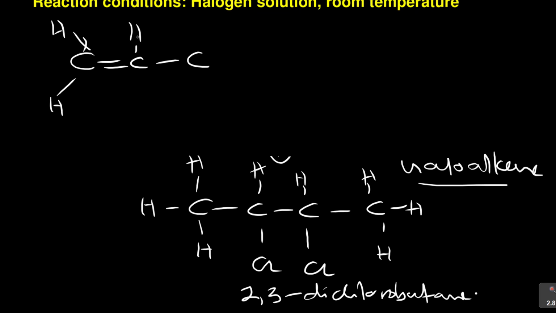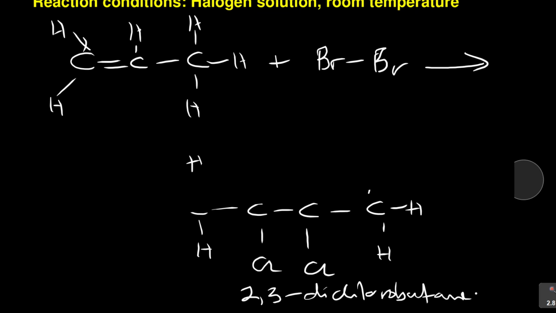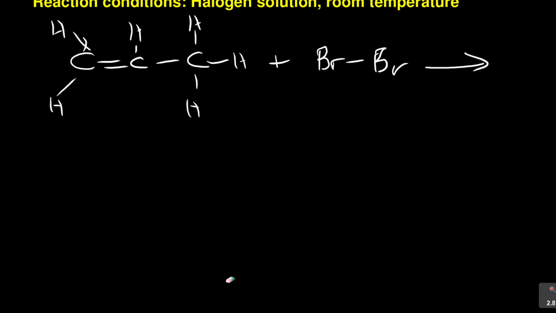Try this one for me. You've got propene here, and then plus a halogen, Br and Br. What are you going to form? Just do that for me and tell me what is the product that you're going to form. Can you do that for me? What will be the name of that product? Give me the structure as well as the name, the IUPAC name of that product.